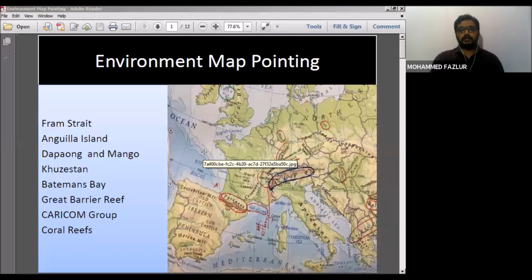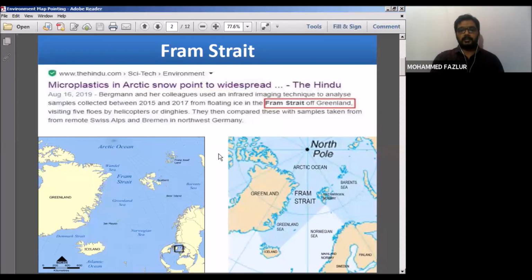I'll start with the first topic, that is the Fram Strait. So we'll study now why the Fram Strait is in news. Then we'll go for the next topics. First we'll mark where this Fram Strait is. Fram Strait is in the Arctic Ocean. I repeat, Fram Strait is in the Arctic Ocean.